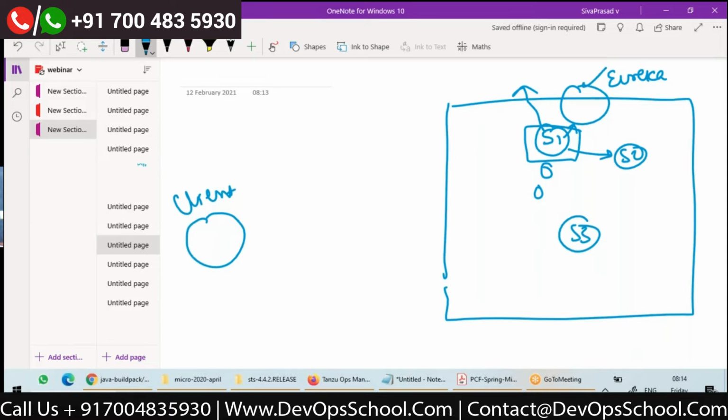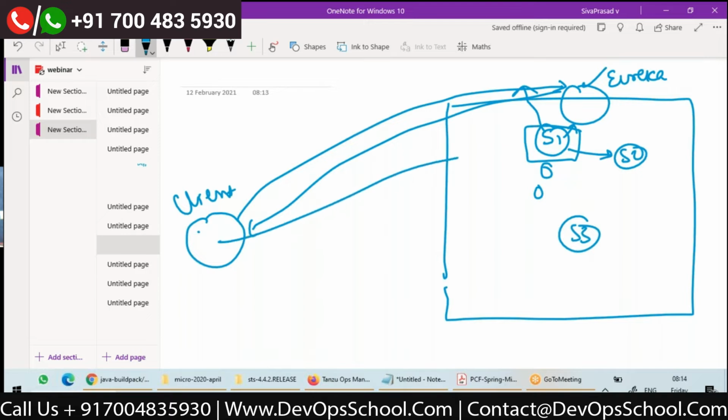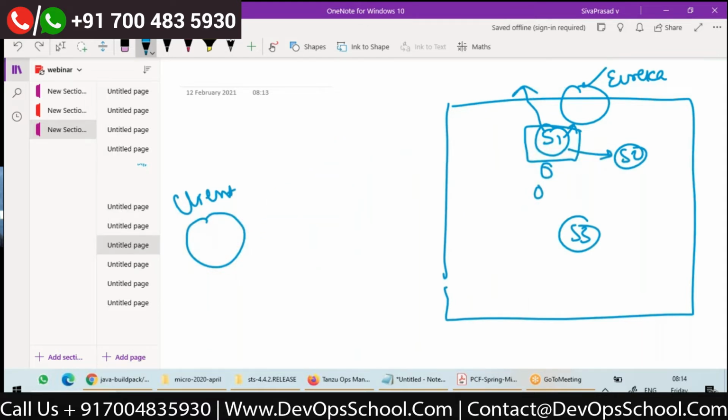Do you want the client to look up Eureka, get all the instances of S1, use client-side load balancing, and then hit one of the instances? Do you want the client application to do all this? No, right? The client should be abstracted from all this. So what we need is a proxy where a client can make a call to the proxy by following some conventions.